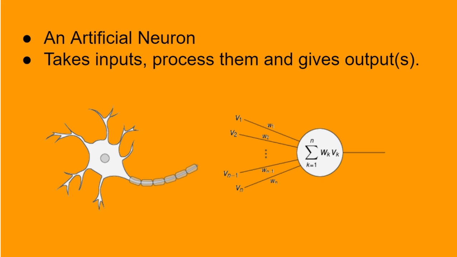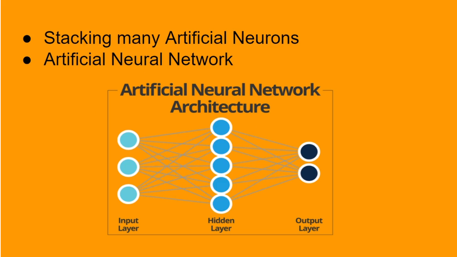Mimicking this, we created a computed version of neuron called artificial neuron, but the purpose is same. We also stack many of them like in our brain to form an artificial neural network. So this is the basic structure of an artificial neural network.